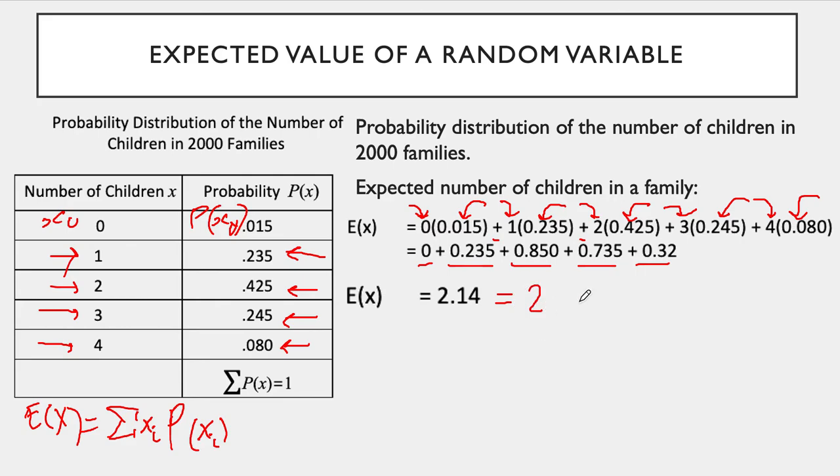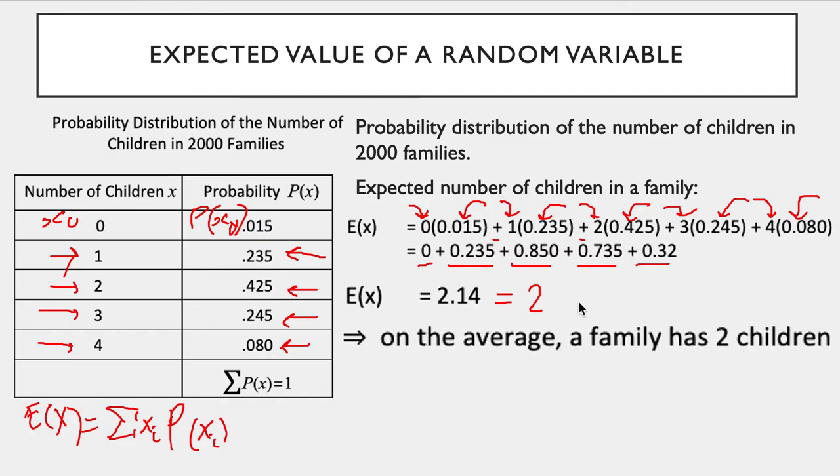So what can we say? In the long run, on average, a family in this particular town, in this particular location, has two children. That's what the expected value means. So on average, if you were to interview or survey someone in a family in this particular setting, the expected number of children that you will have in that interview is two children, or that family has two children.